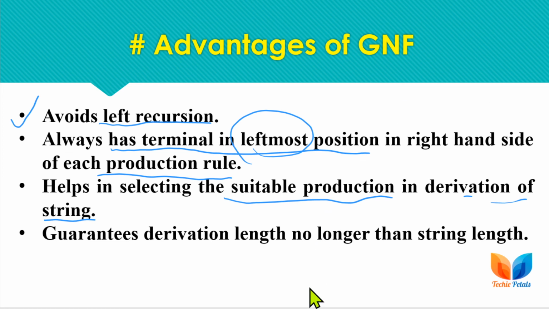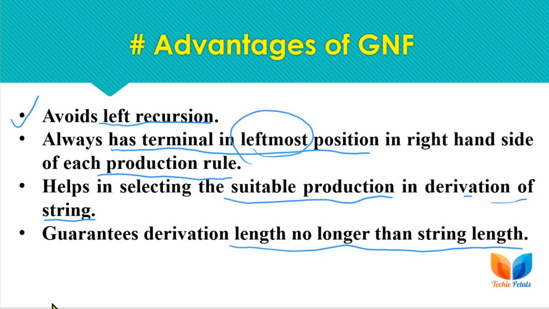It also guarantees that the derivation length is no longer than the string length. This is the rule that we covered in detail in the Chomsky hierarchy for context sensitive grammar, that the length of the alpha side should be less than or equal to the length of the beta side. So GNF form guarantees the same rule.